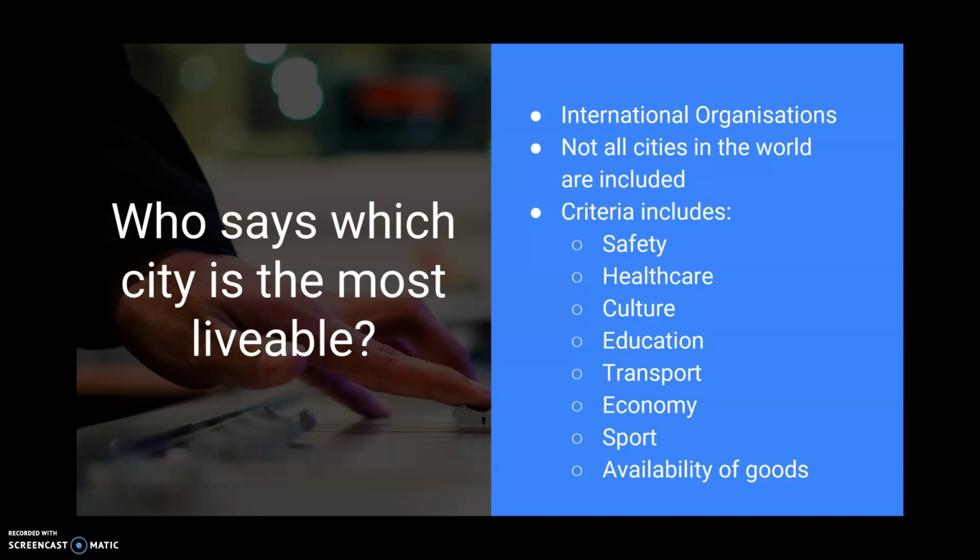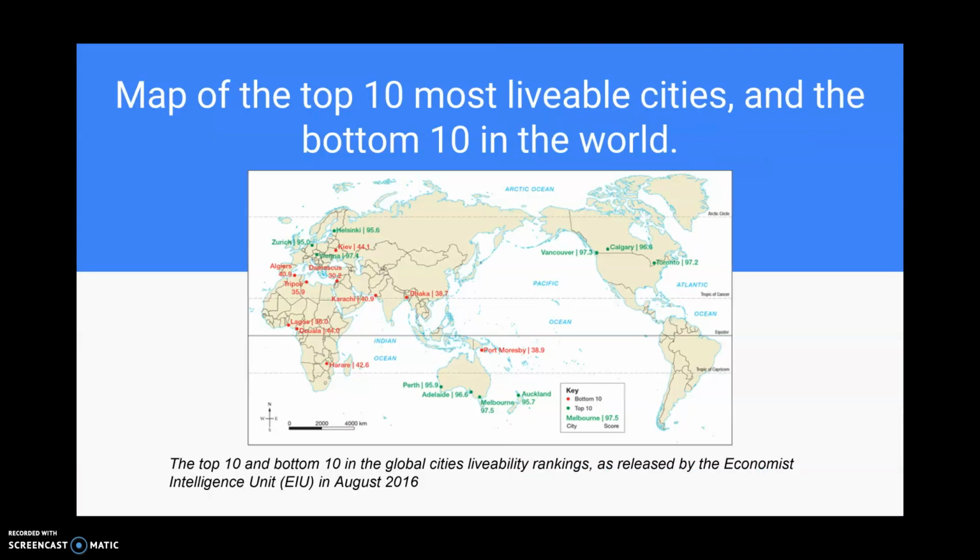Infrastructure is big. Transport, housing, energy, water, ability to communicate, those are all things that fall under the banner of infrastructure. Economic stability, recreational and sporting facilities, and availability of consumer goods. So the availability of food, cars, and household items are really important criteria for people when deciding whether or not a place is livable.